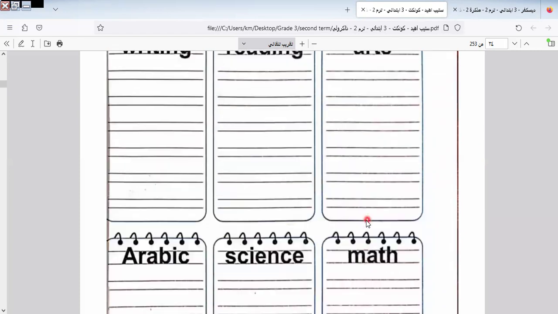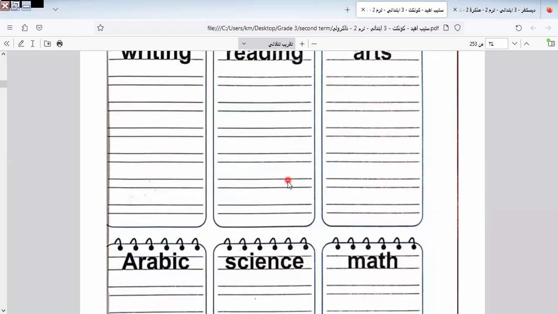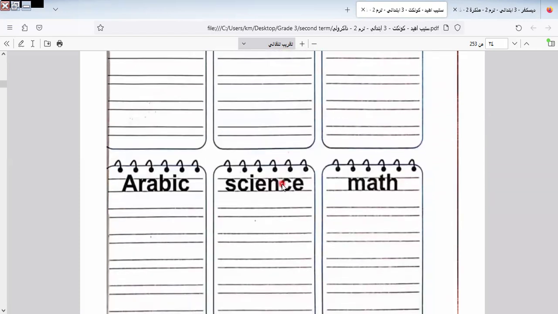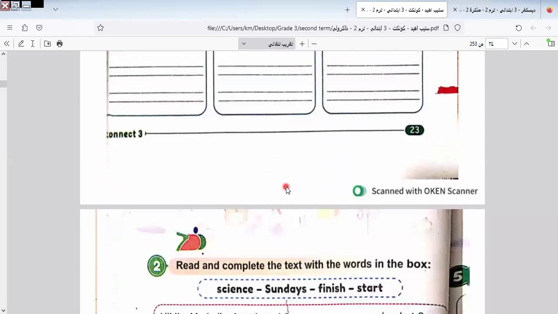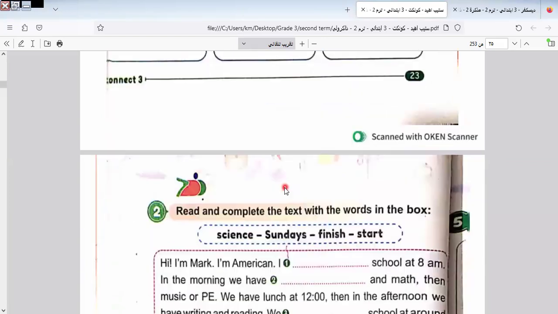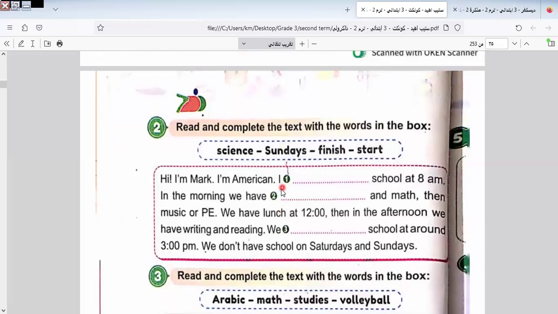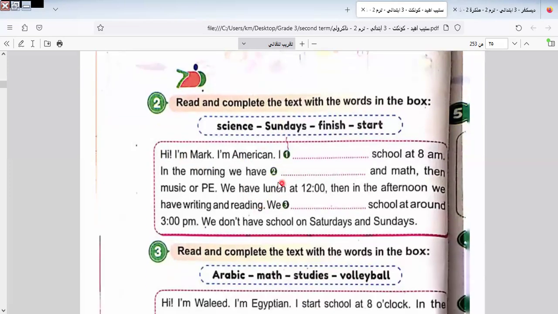I would like you to trace these words and write them by yourself to practice, because it's important to write with good spelling. I will leave you the link of this book below the video to download it. Here we have: Hi, I'm Mark. I'm American. I blank school at 8 o'clock. So here it will be: I start. I answer one of them and I will leave the rest to do by yourself as homework.